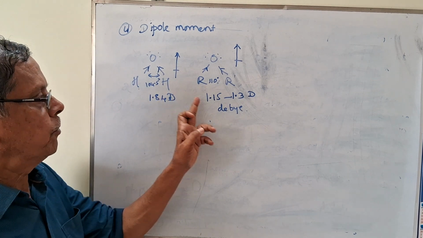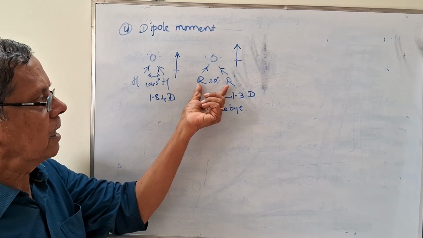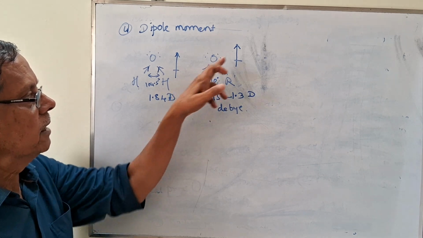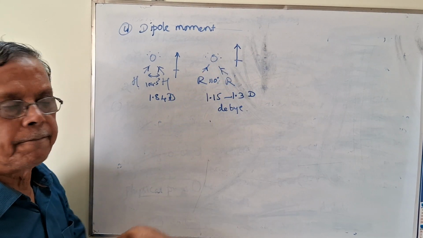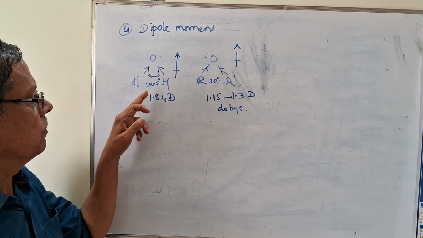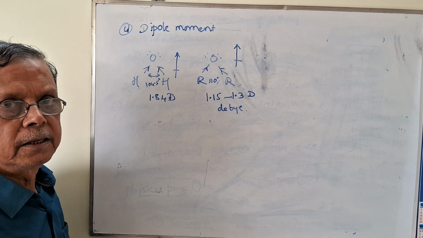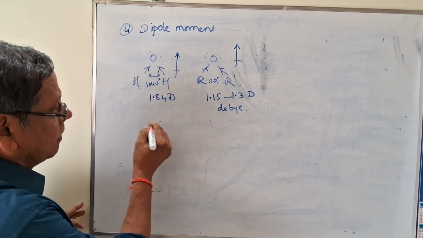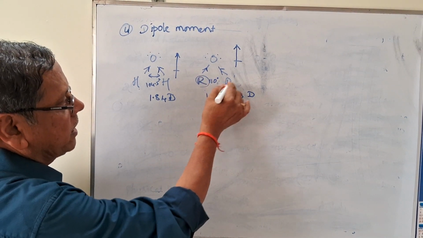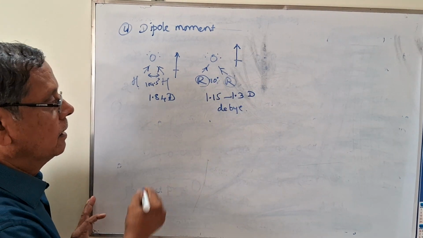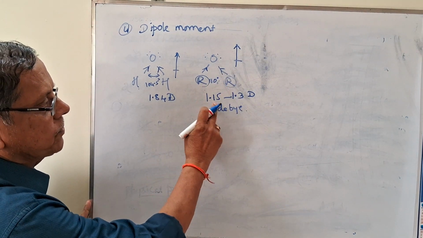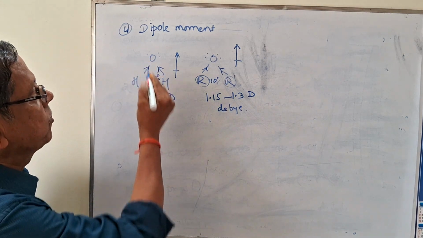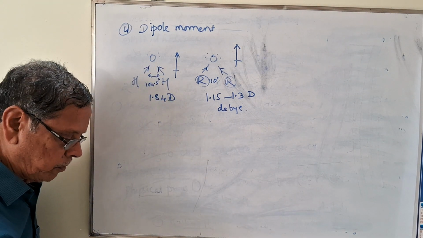Why is this dipole moment lesser? Because the alkyl groups are repulsive with one another, the bond angle increases, that's why the dipole moment decreases. But in the case of water, the bond angle is 104.5 degrees. So as the bulkiness of the alkyl groups increases, the bond angle increases, and the dipole moment gradually decreases. So this is about the property called the dipole moment.